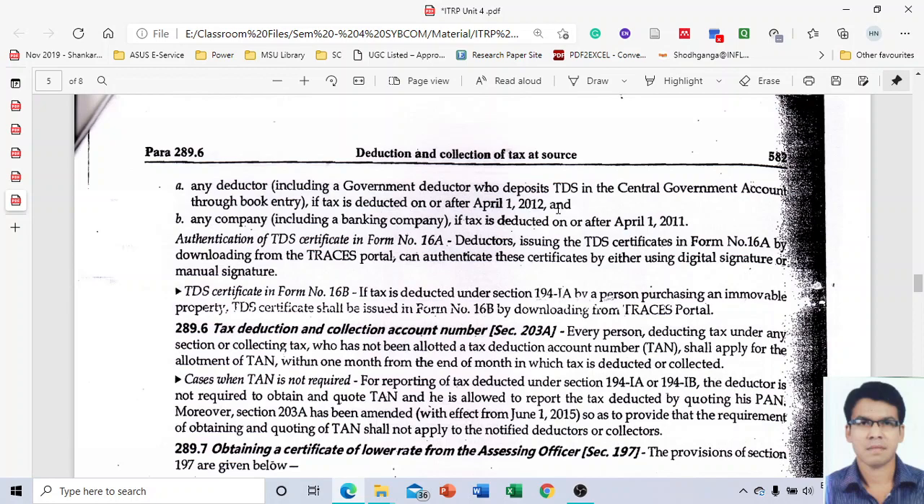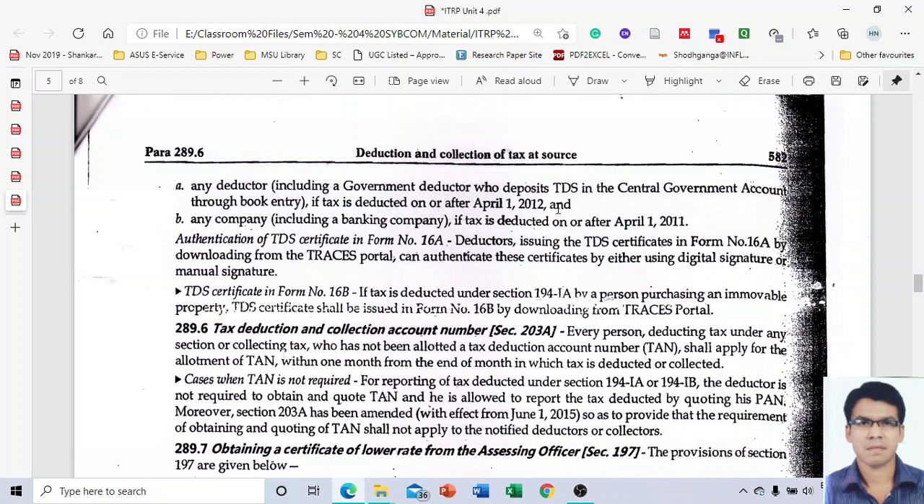Next para, it's talk about the tax deduction and collection account number. As you remember, in the first unit we have learned about the PAN number, that is permanent account number. In a similar way, in the fourth unit, when you are going through the provisions of TDS and TCS, there is a concept of the TAN number. So what is the TAN number?